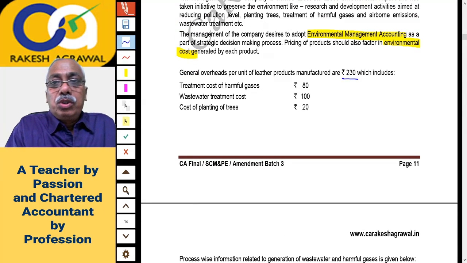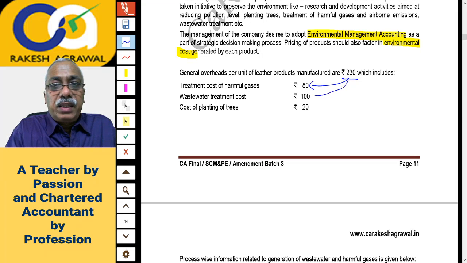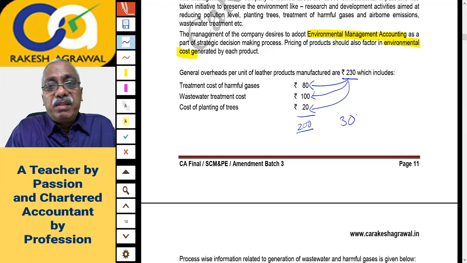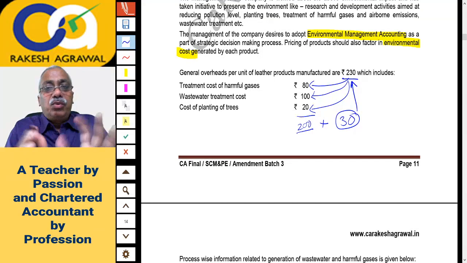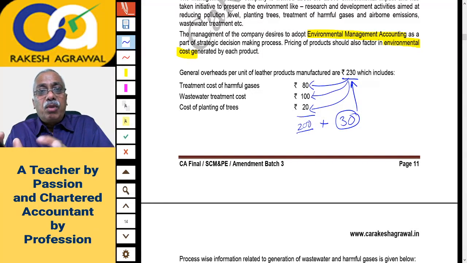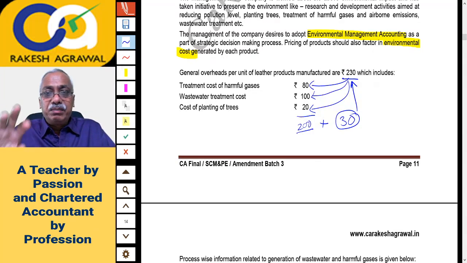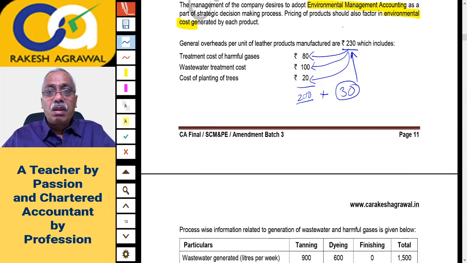No. So this total will become 200, correct? So breakup of 200 is given, which means how much is still left? 30 rupees is still left. So breakup of 200 is available, 30 rupees breakup is not available, and 200 plus 30 will become 230. So we'll treat this as miscellaneous overheads or general overheads. Let's go ahead.